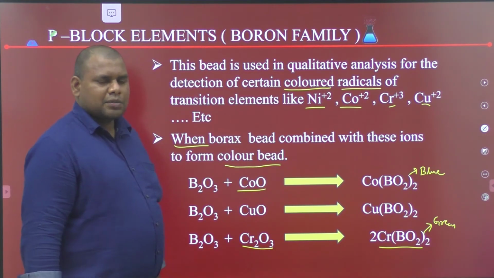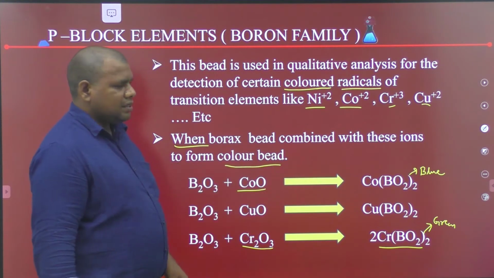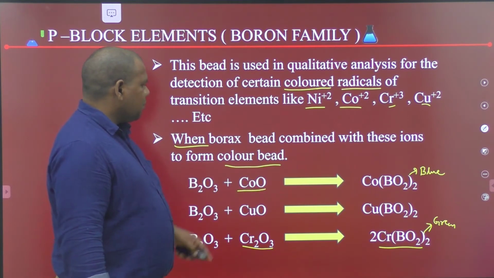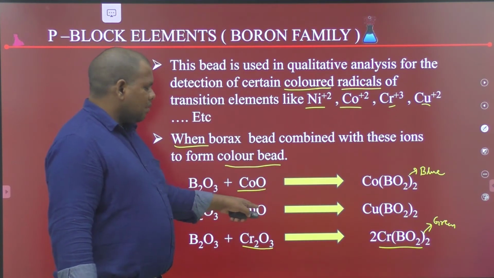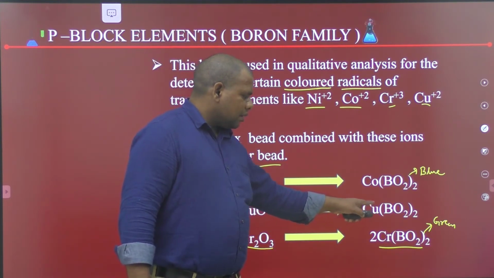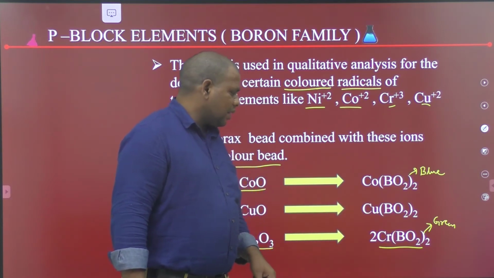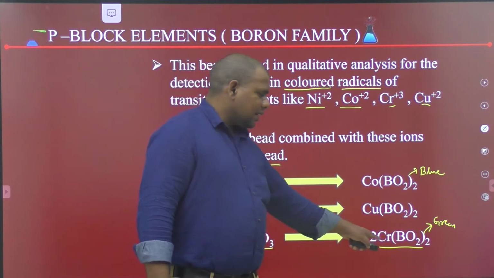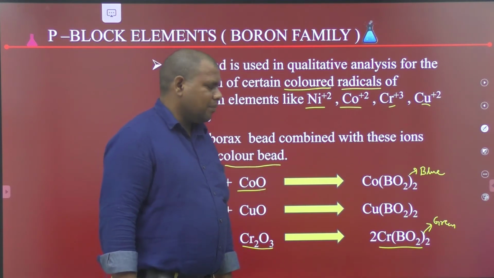When borax bead combines with these metal ions, they form color beads. For example, cobalt oxide combines with borax bead, giving a blue color bead. Cuprous oxide combines with borax bead, giving blue color in oxidizing flame and red color in reducing flame. Chromium oxide combines with borax bead, giving green color beads in both oxidizing and reducing flames.